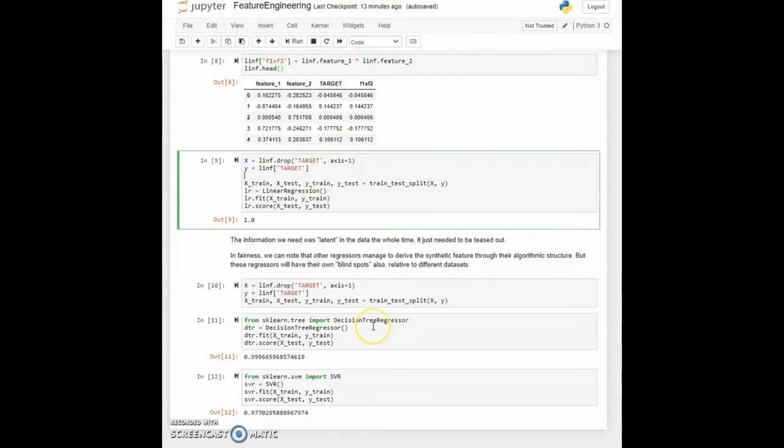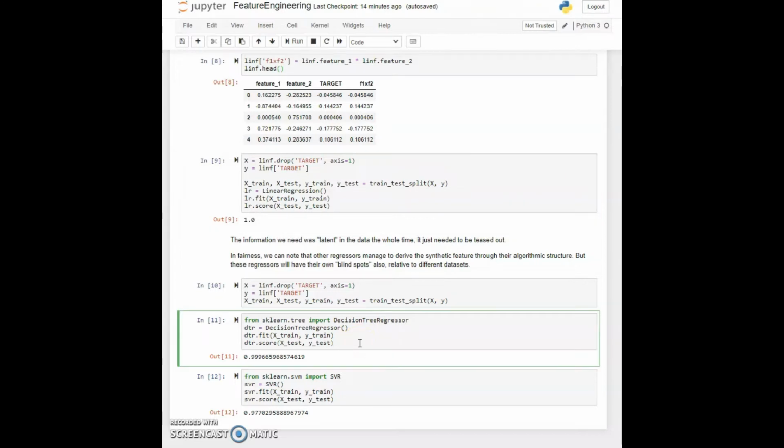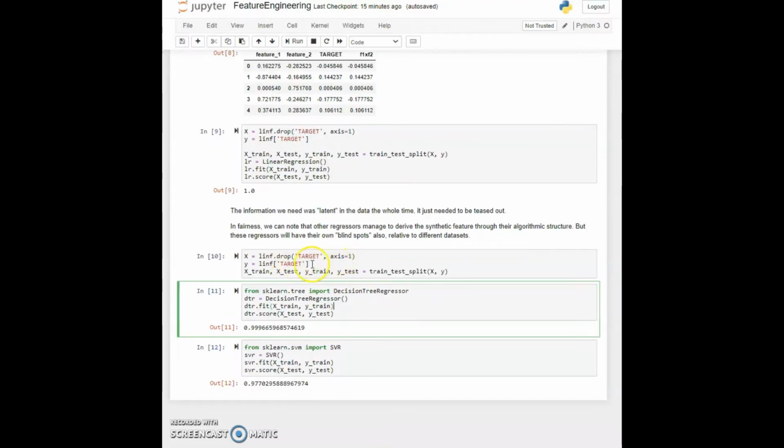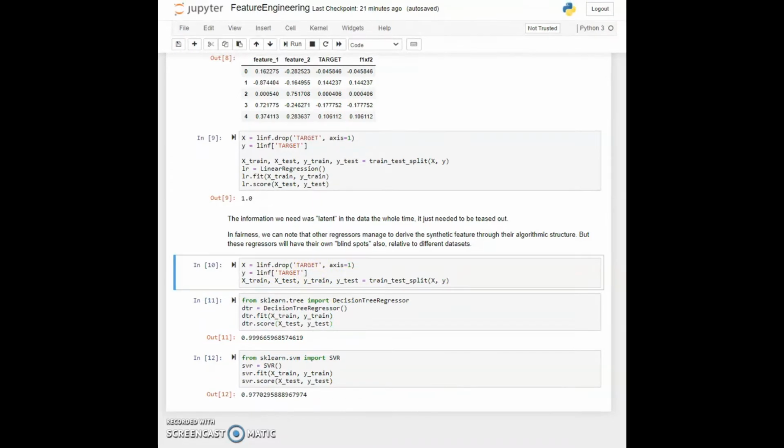Well, we might ask in fairness that we should consider not just linear regressors, but other regressors too. It is possible that we are biasing it by only looking at linear regression, which we know has certain blind spots. So let's take a look at a couple more regressors in cell 11 and cell 12 and see if they manage to solve the problem for us without having to engineer the feature. So here again, we separate our features and target variable, and we are doing the train test split again.